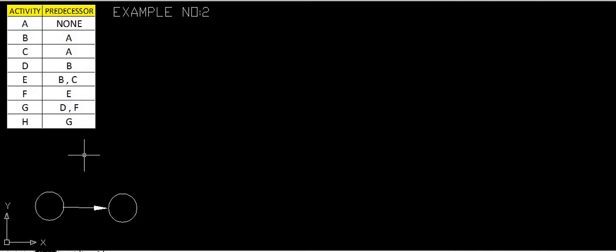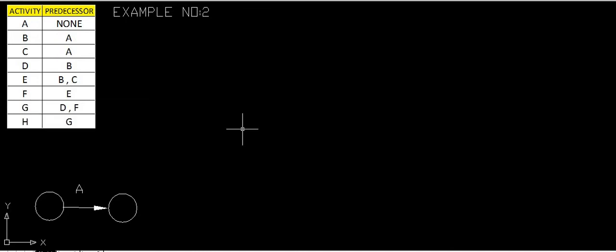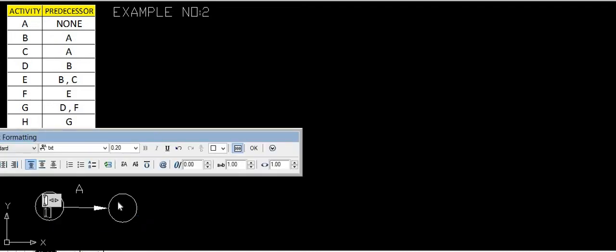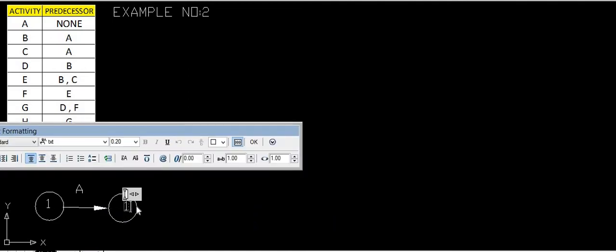So first, is there any activity before A? There is no such activity before A, so we will call this A. Again, we can give numbers to these, so we will give the numbers 1 and 2. These numbers are again very important. This we will give as event 1, and this as event 2.